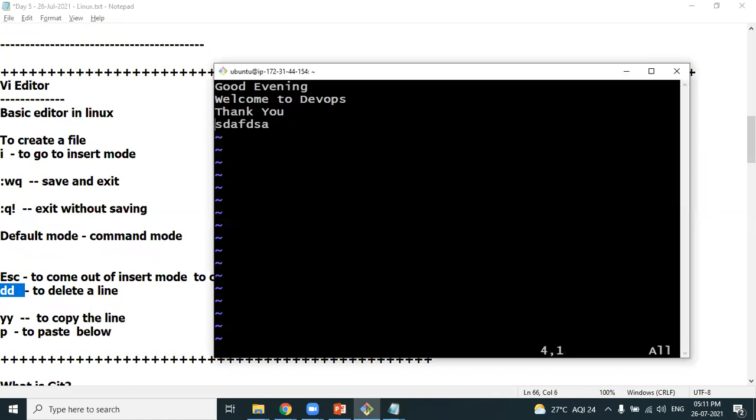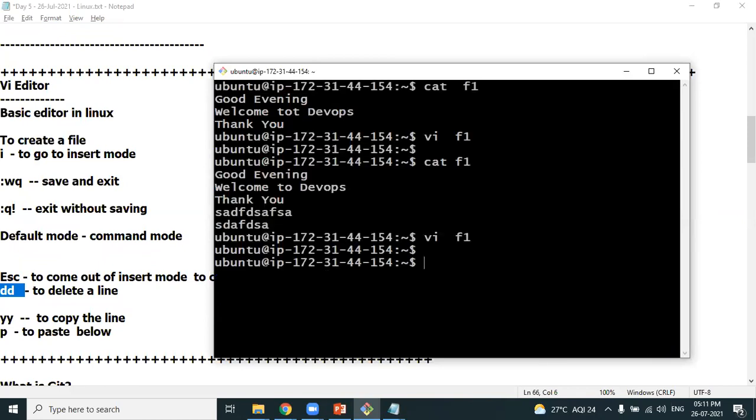I want to delete this line also. I use dd again. Deleted. dd is to delete. Now I want to save and quit: :wq to save and quit. cat followed by the file name. So are you able to delete the lines? So there are some commands which will work. Now to copy a line, yy. I want to copy the thank you line.